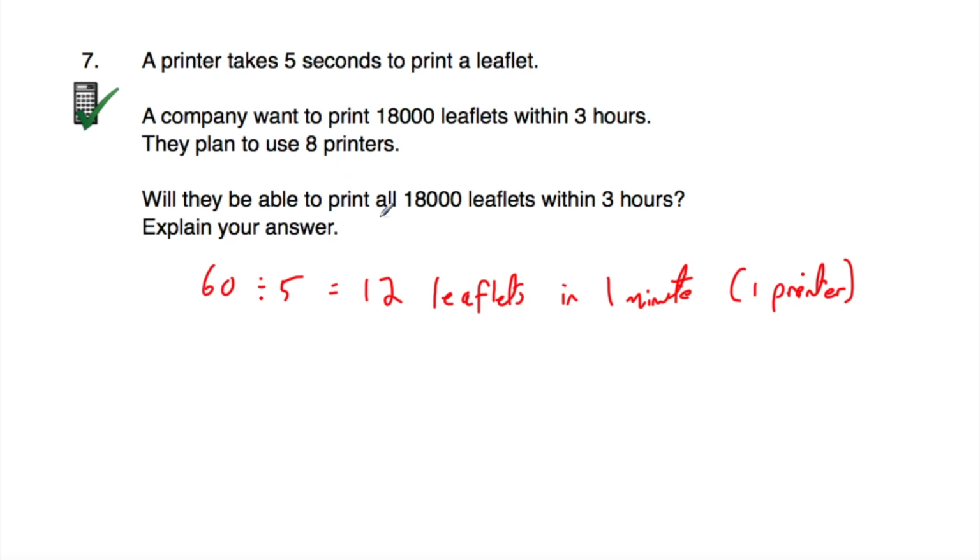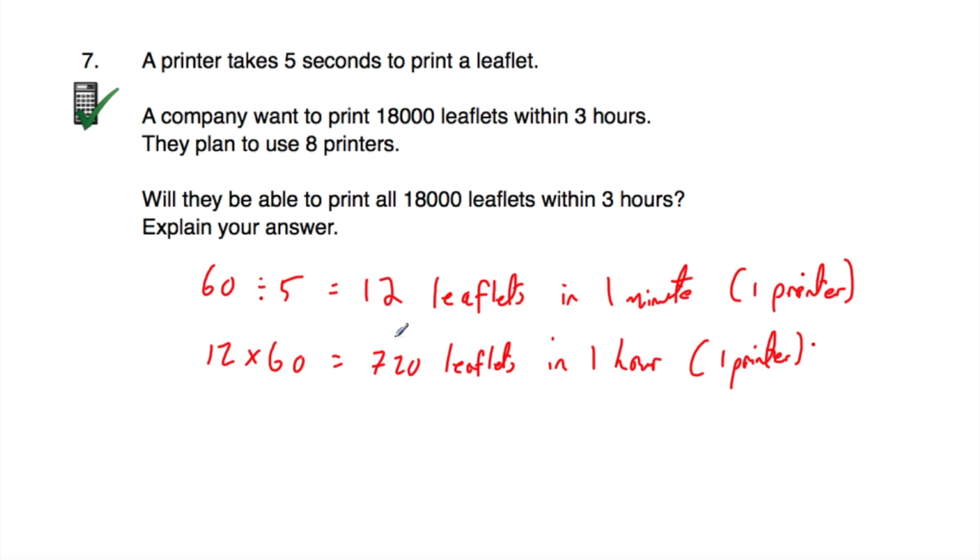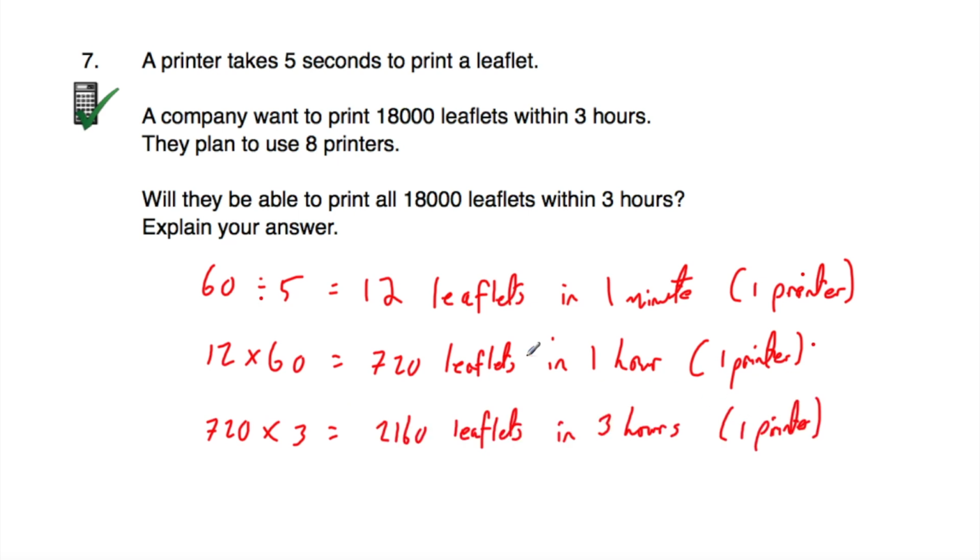Now what I'm going to do is see how many leaflets can be printed in an hour. So obviously there's 60 minutes in an hour. So if we take the 12 leaflets and multiply that by 60, that's equal to 720. So a printer can print 720 leaflets in an hour. And let's multiply that by 3 to see how many leaflets the printer can print in 3 hours. So 720 multiplied by 3 is equal to 2,160 leaflets in 3 hours.